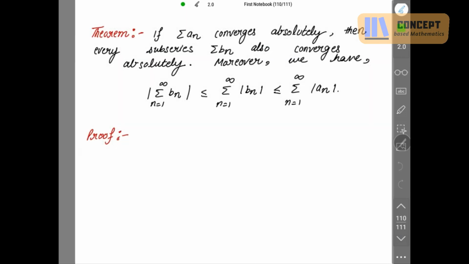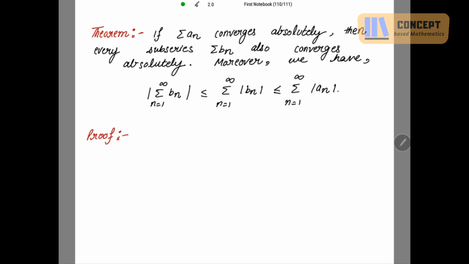This is another theorem which is also very interesting. But here summation an is given to be absolutely convergent. In the Riemann theorem, it is conditionally convergent. In this theorem, it is absolutely convergent. So if summation an converges absolutely, then every subseries summation bn also converges absolutely. Moreover, we have mod summation bn less than or equal to summation of mod bn less than or equal to summation of mod an. Don't worry, the proof is in just 4 to 5 steps.